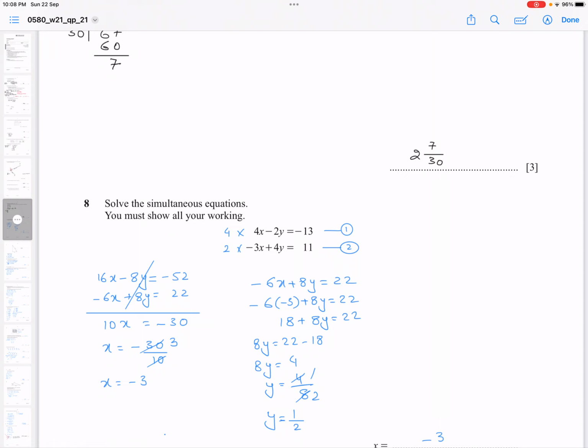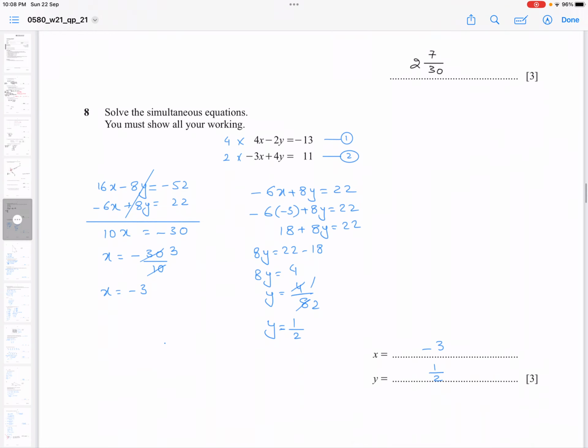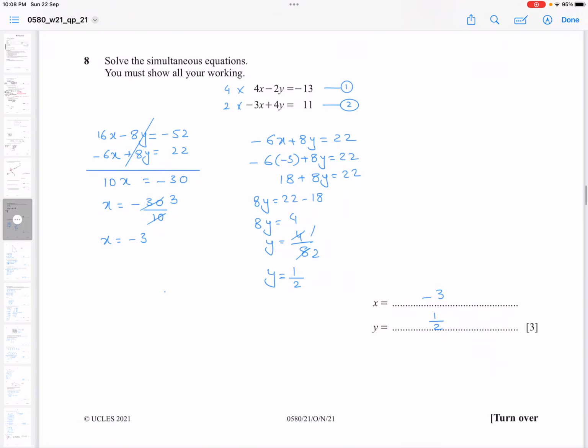You choose one out of these two equations on which you have just worked. So I chose minus 6x plus 8y is equal to 22. Now I place the value of x in x, and I simplified and solved it for y. So I get the value of y is 1 by 2. So these are your answers. So write down these answers in the answer space.